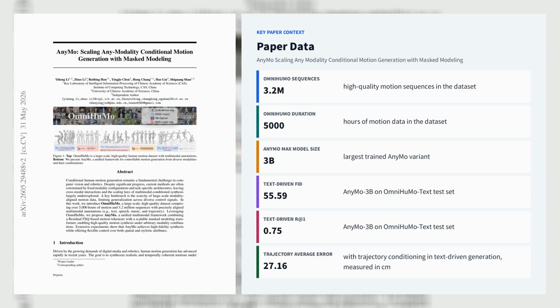In multimodal conditioning, adding trajectory input cuts text-guided average trajectory error from 50.5 centimeters to 27.16 centimeters and lowers the share of errors above 50 centimeters from 0.52 to 0.33. The tokenizer also benefits from scale. Reconstruction MPJPE drops from 94.55 millimeters at 0.5M data to 27.92 millimeters at 3M. Overall, the paper argues that large-scale multimodal alignment, not just larger models, is the key driver of flexible motion synthesis.